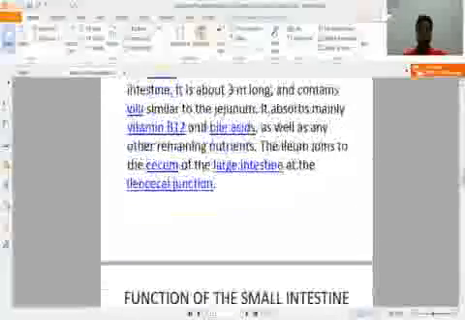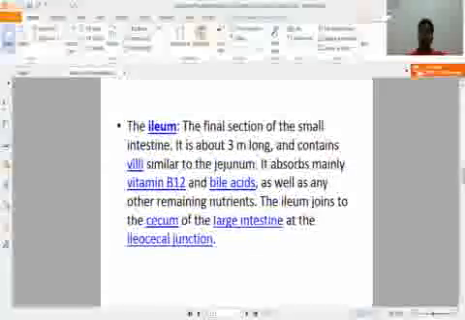Third one is the ileum. The final section of the small intestine is about 3 meter long and contains villi similar to the jejunum. It absorbs mainly vitamin B12 and bile acids, as well as any other remaining nutrients. The ileum joins to the cecum of the large intestine at the ileocecal junction. It means the cecum is the part of the large intestine and forms the ileocecal junction with the ileum.